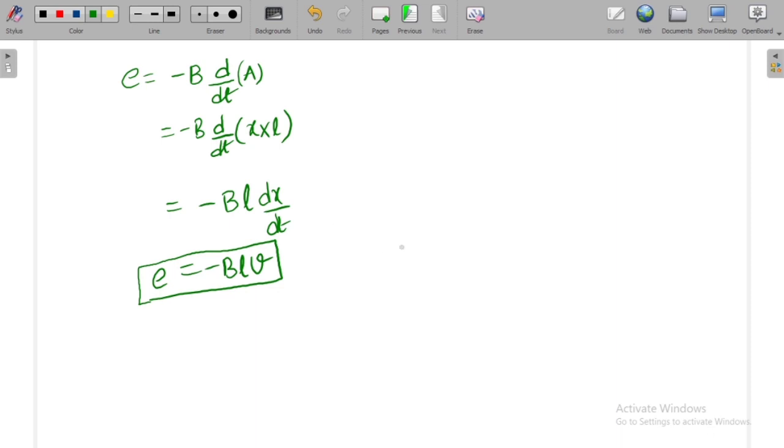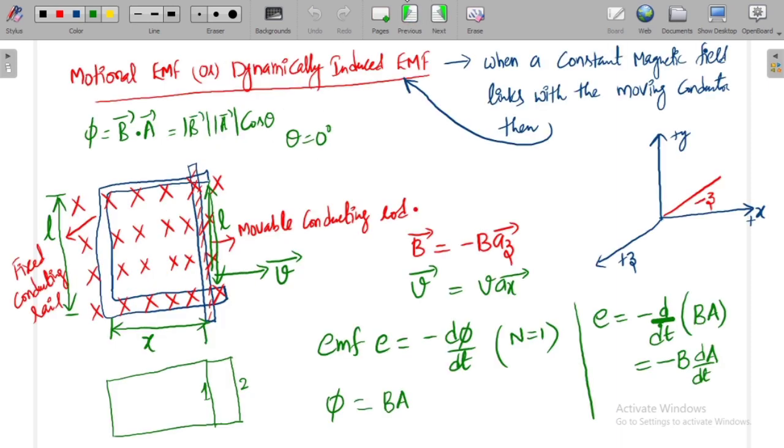This is the potential. Now what is the direction of the induced current? That we need to understand. The direction of the induced current can be obtained by using Lenz's law.